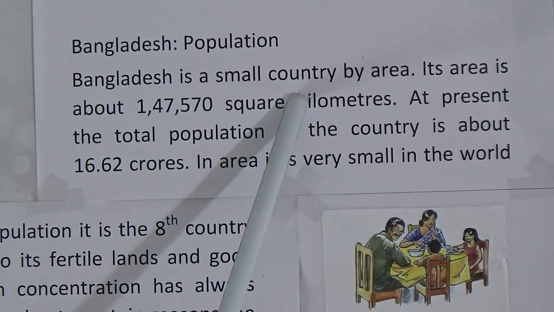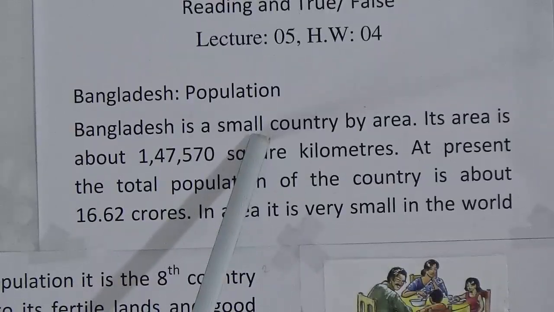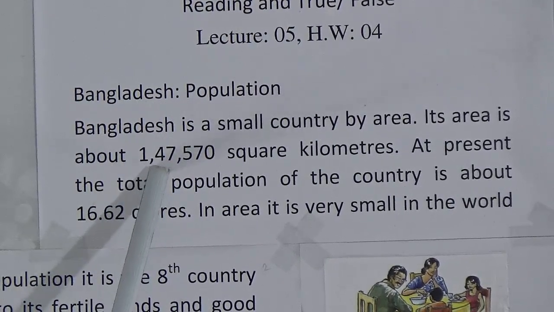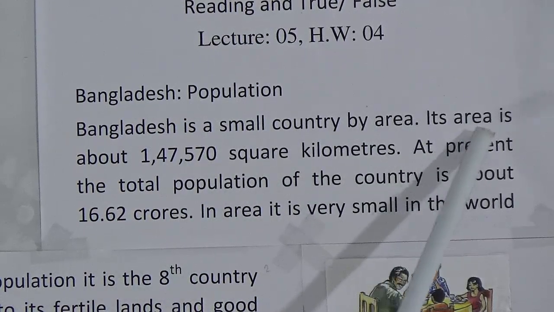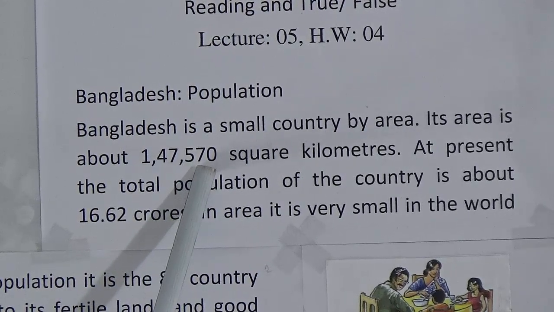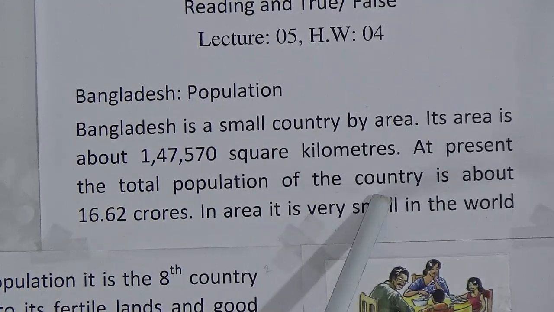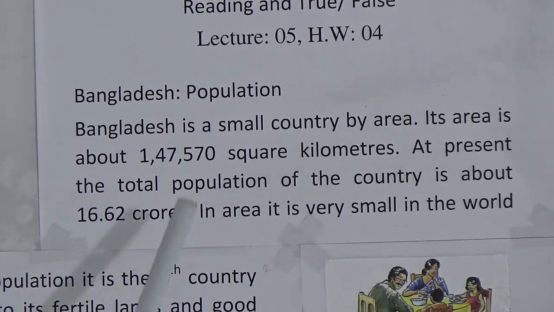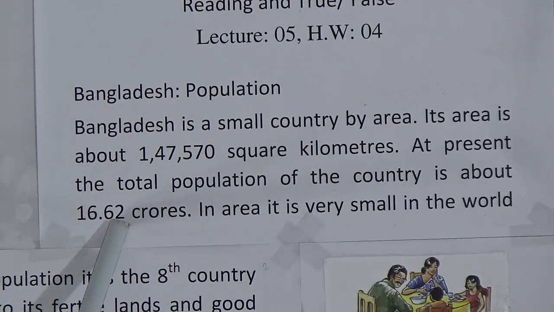Bangladesh is a small country by area. That means in proportion to our area, Bangladesh is a small country. Its area is about 1,47,570 square kilometers. At present, the total population of the country is about 16.62 crores.